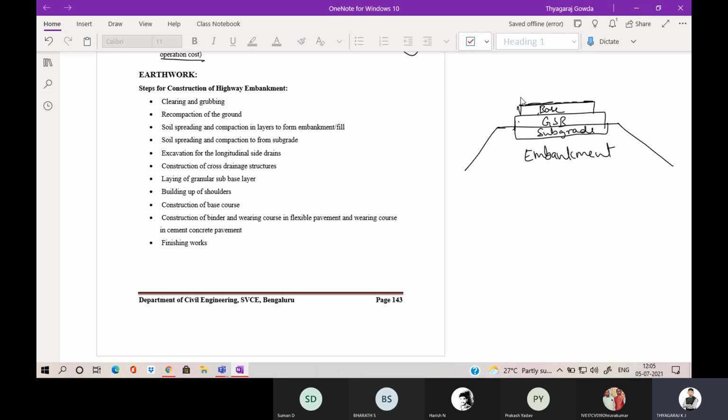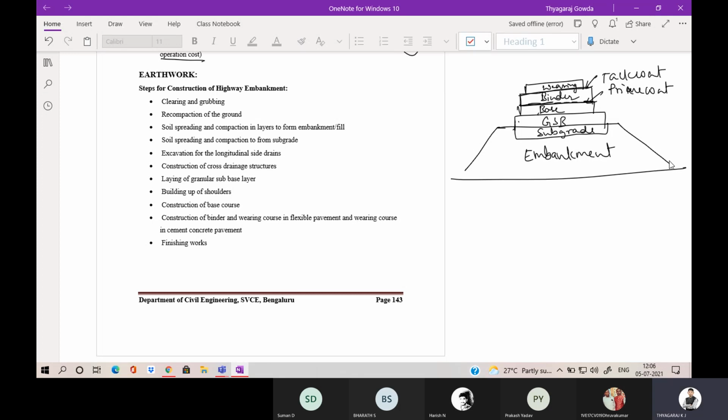Above the base course there will be prime coat. Again there will be binder course. Again above the binder course is the wearing course. So here prime coat, here it is tack coat.